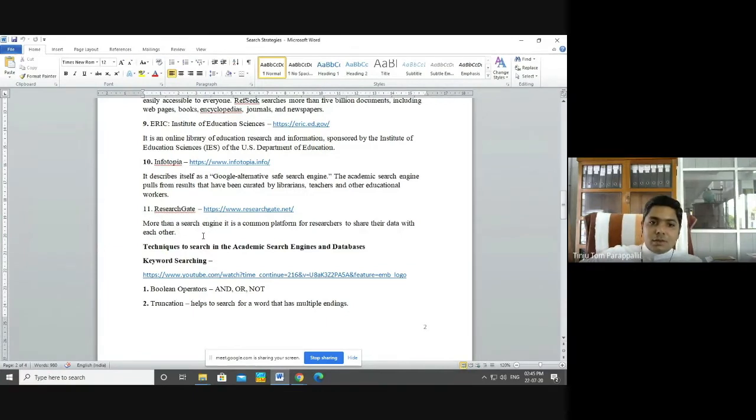But academic databases are like grocery shops. You go there and take what you need from these grocery shops or any kind of shops. That is the difference between a search engine and a database. A search engine directs you to the source, whereas the database provides you with the source.